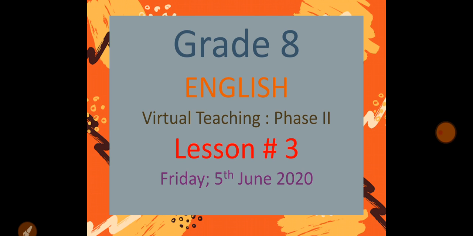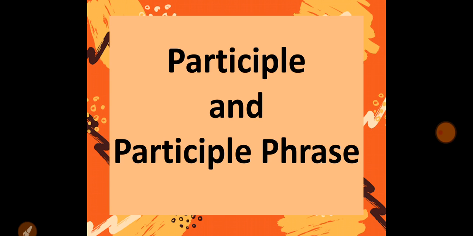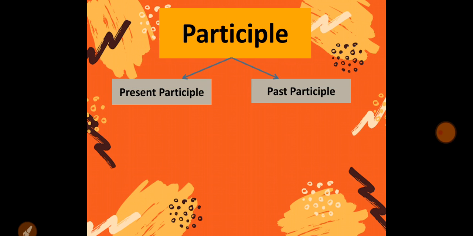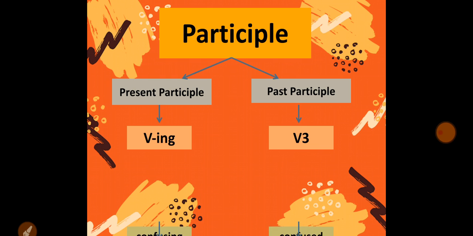Today we are going to study lesson number 3, which is participle and participle phrase. First of all, we'll discuss what is a participle. Actually, there are two types of participles, present participle and past participle. Present participle is the ing form of a verb and past participle is the third form of a verb.